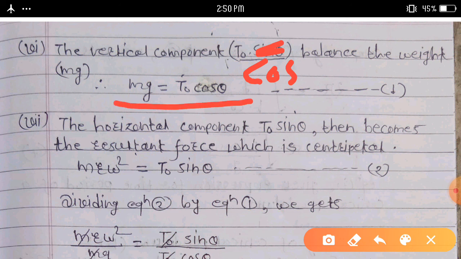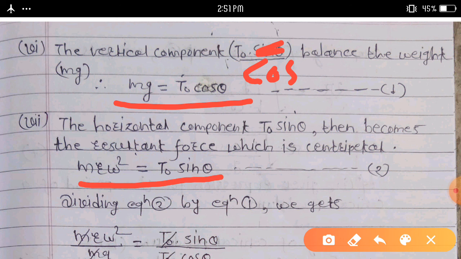Consider this equation first. The horizontal component T0 sin theta becomes the resultant force, which is the centripetal force. Suppose this T0 sin theta balances the centripetal force, then we can write m r omega square is equal to T0 sin theta.